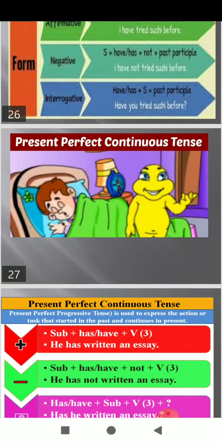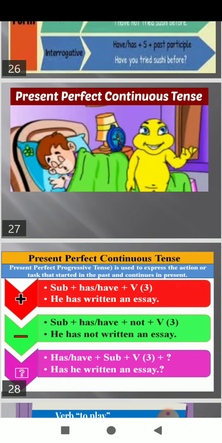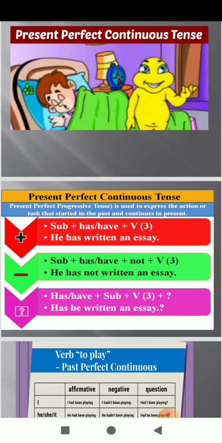So present perfect tense: subject plus has/have plus verb third form. He has written an essay. Subject plus has/have plus not plus verb third form. He has not written an essay. That is affirmative, negative and interrogative sentence.